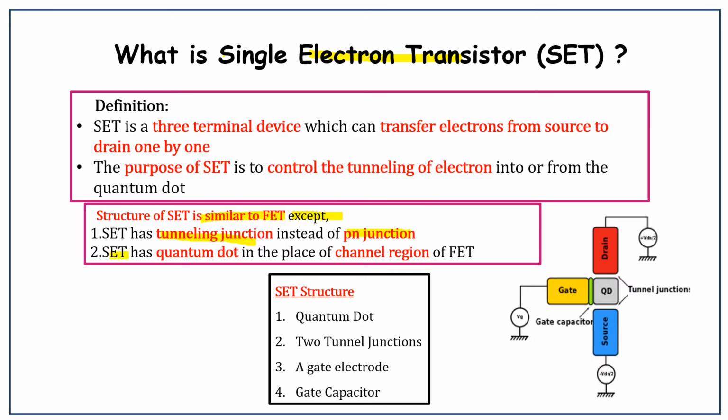SET has a quantum dot in the place of the channel region of FET. In FET we are having a channel region. In that place in SET we are having a quantum dot.